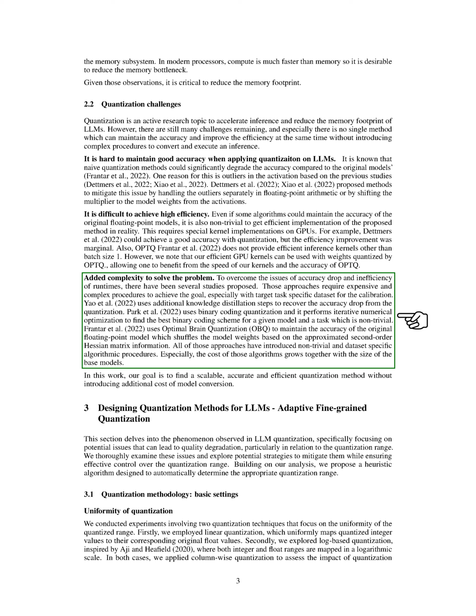Some methods use additional knowledge distillation steps to recover the accuracy drop from quantization. Others use binary coding quantization and perform iterative numerical optimization to find the best binary coding scheme for a given model and task, which is not trivial. Some use optimal brain quantization, OBQ, to maintain the accuracy of the original floating point model by shuffling the model weights based on the approximated second-order Hessian matrix information.